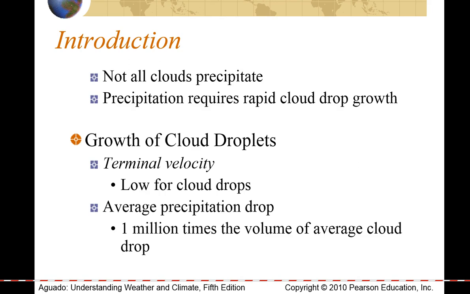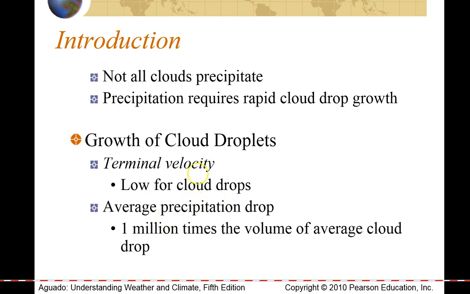Precipitation requires dramatic cloud droplet growth. In fact, we need cloud droplets to grow by a factor of over 1,000,000 times. The reality is that cloud droplets are lighter than the air holding them up.